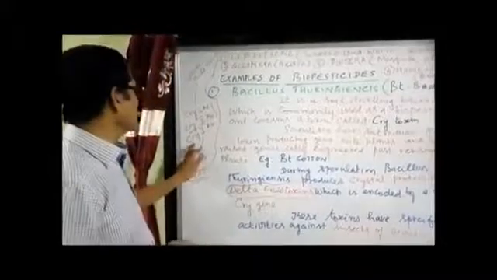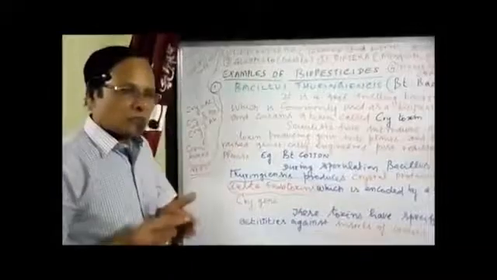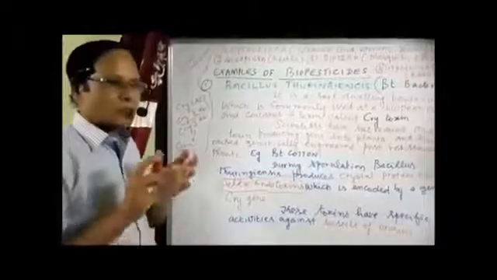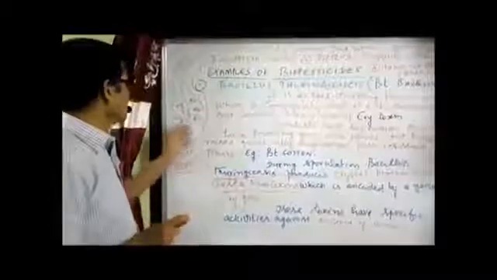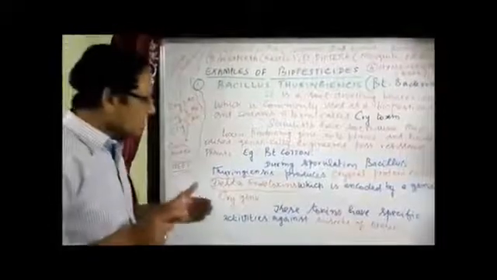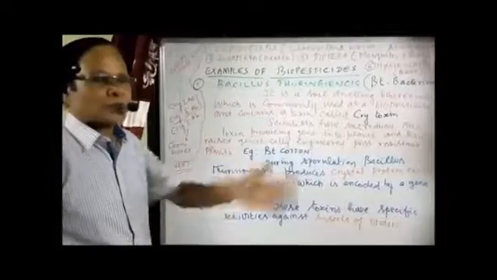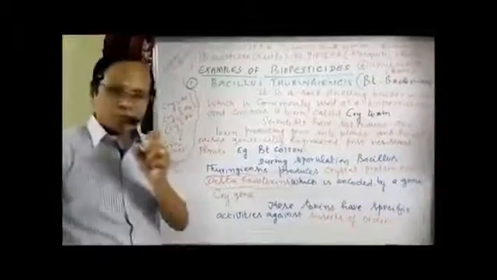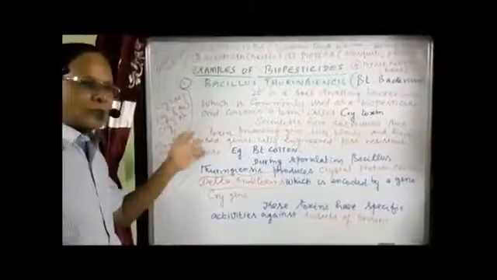Another cry gene, CRY1AB, is actually a gene which encodes for a protein. That protein toxin kills the corn borer, the one which affects what is called the yield of corn. So these are all the neat questions. So we have different CRY genes for different organisms. Their effect is to produce a toxin to kill a particular insect pest. So these toxins have specific activities produced by different genes.